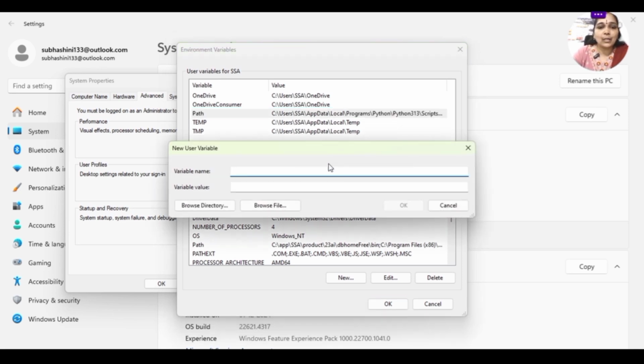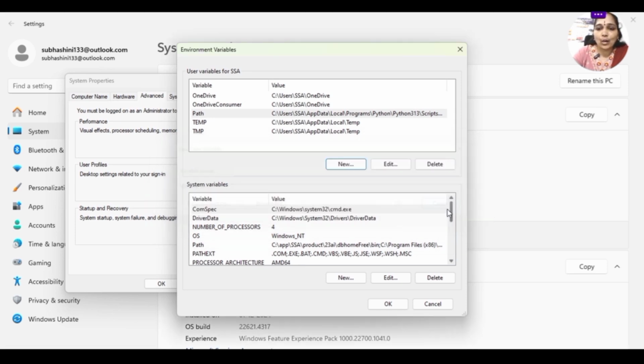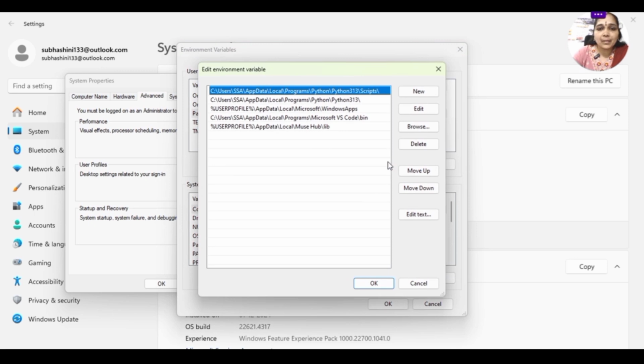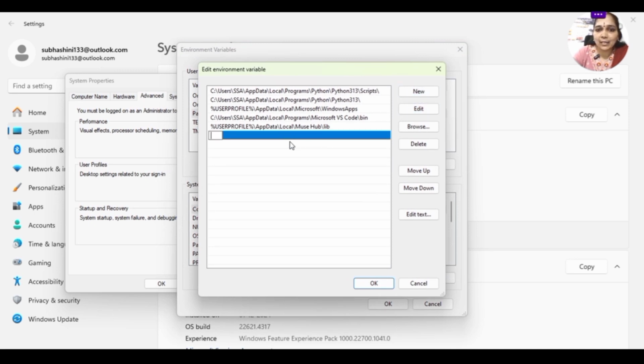Okay. New, and here write the variable as Python and copy your path. After that, edit. Here also make a new one and write your Python path here. Okay. I have done it already here. So I got it here, like Python. So if you are a new installer, click here on new and set your Python path directly.